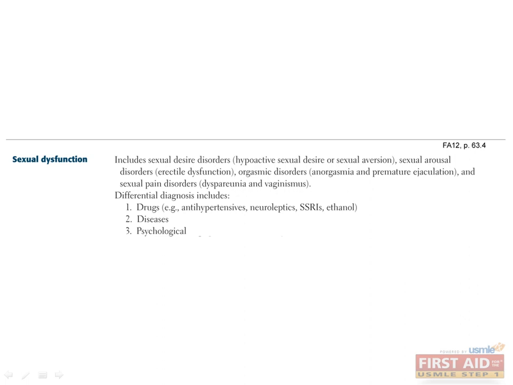What kinds of diseases can cause sexual dysfunction? Common medical conditions that can cause sexual dysfunction include diabetes, heart disease, peripheral vascular disease, and hormone imbalances. Finally, performance anxiety and other conditions like depression and anxiety can be psychological causes of sexual dysfunction.